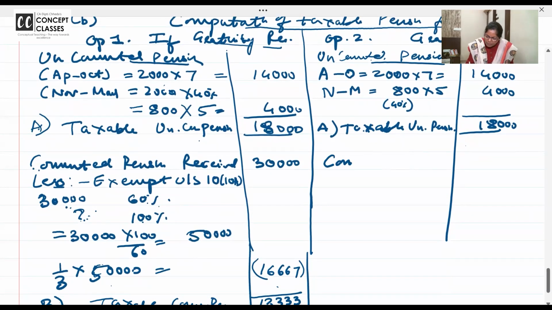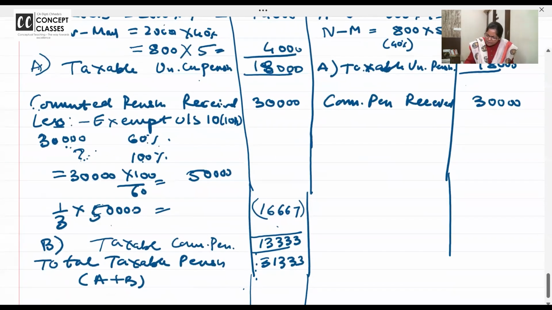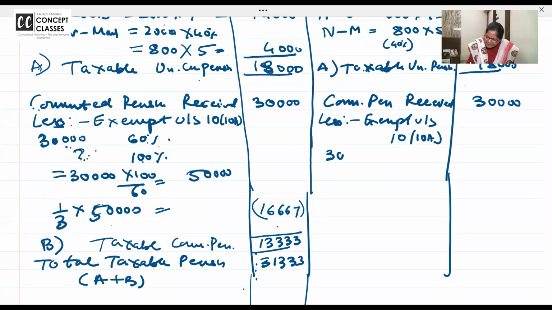Now, commuted pension received. How much commuted pension have you received? 30,000. Now it is so easy in the exam, you will do it so fast. Exempt under section 10(10A). The 30,000 you have encashed is 60%.